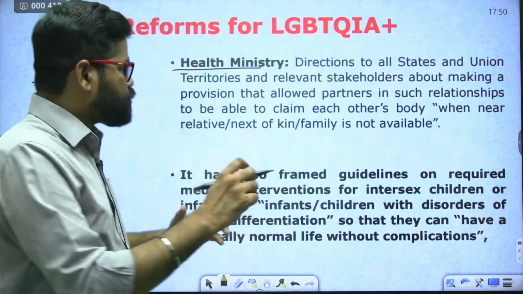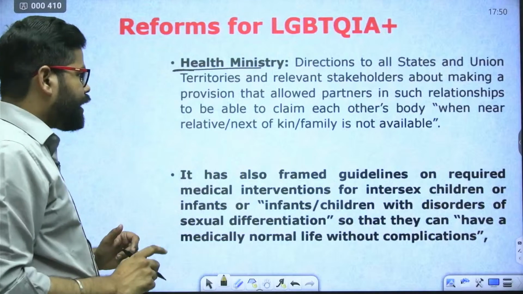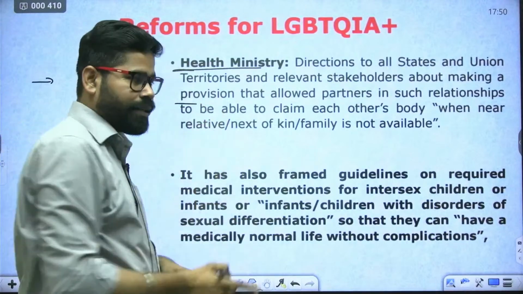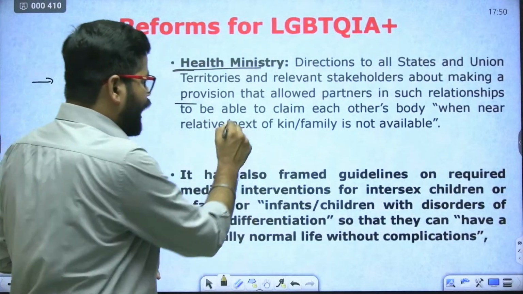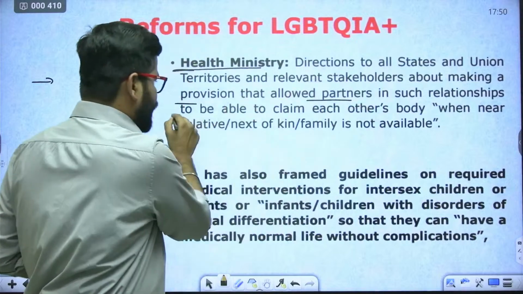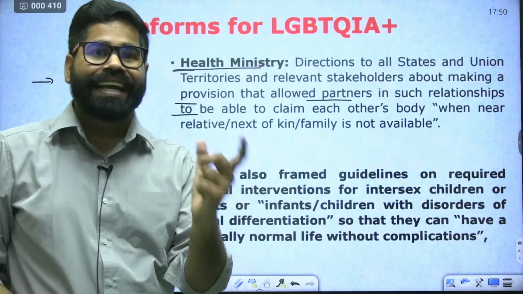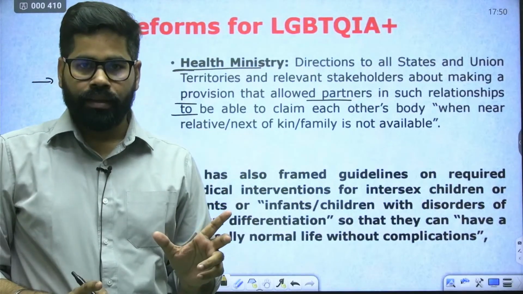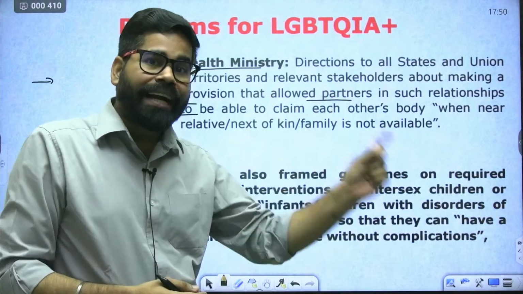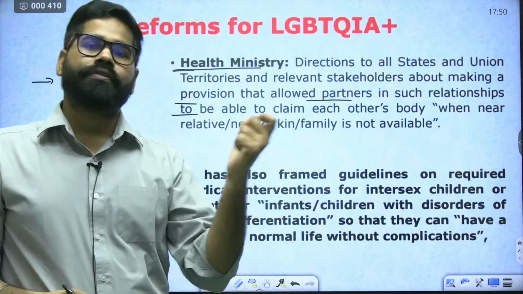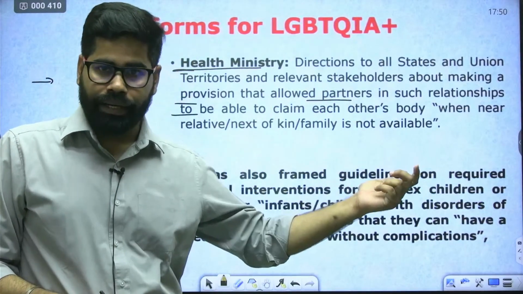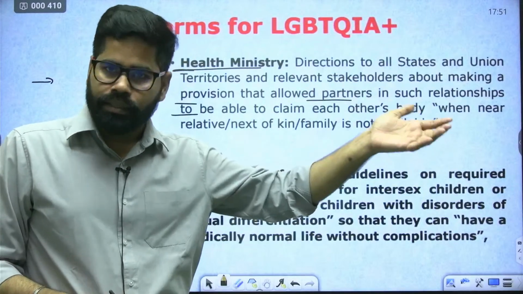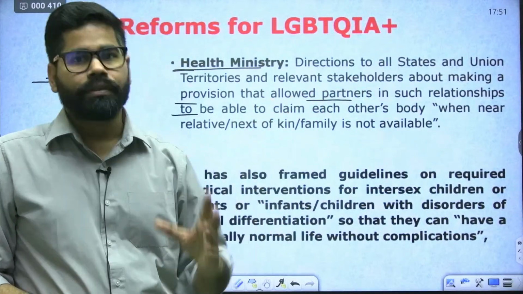Now this is one of the things. Health Ministry has said that the states have to make a provision that partners in such relationships will be able to claim each other's body. So if one is dead, their partner can claim the body of that person, and they can go for the final rites of the person.